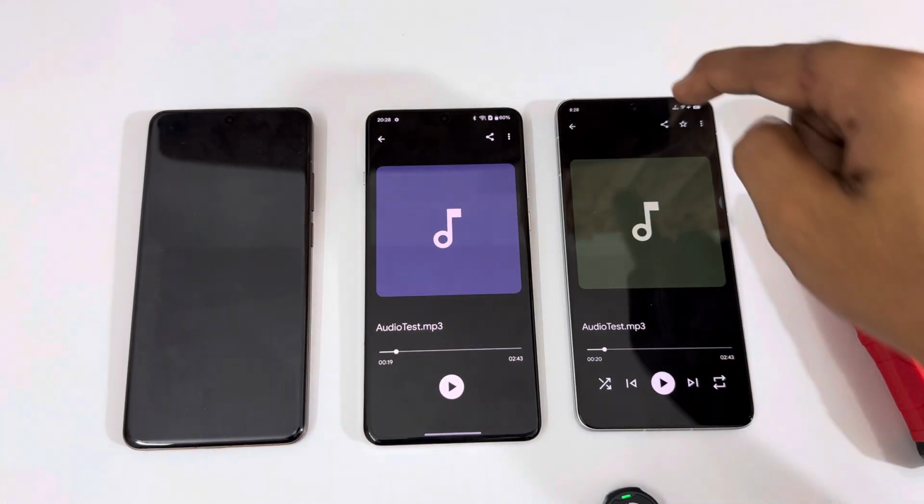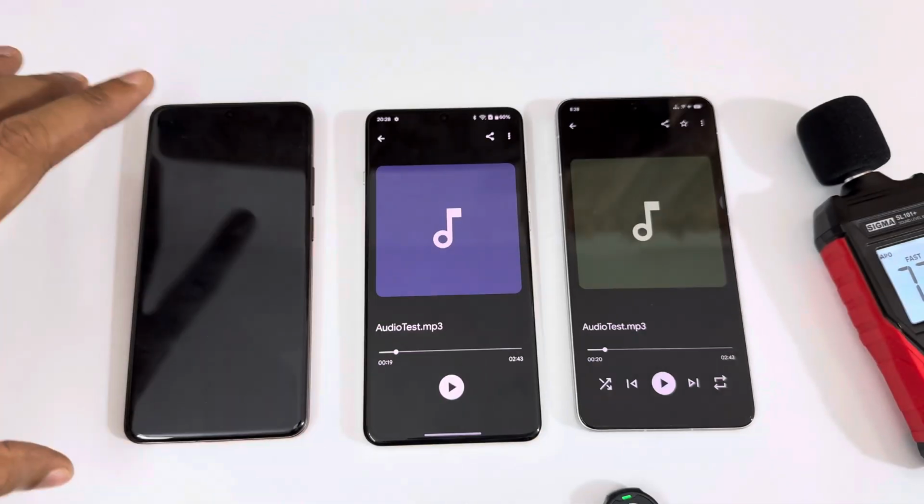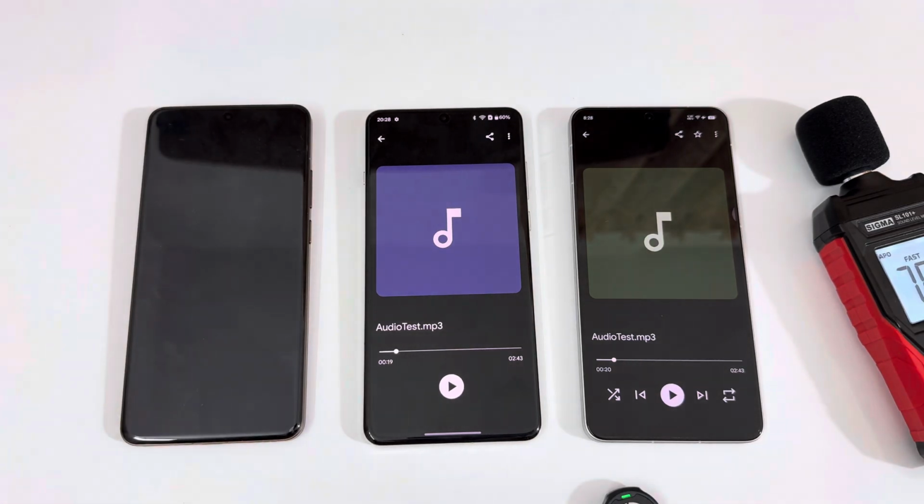Okay, 109 on the iQOO 13. So 107, 108, and 109. In terms of loudness and volume, I would say these three are really nice, and the very minor differences are negligible. Now let's talk about the quality of the audio and related things.